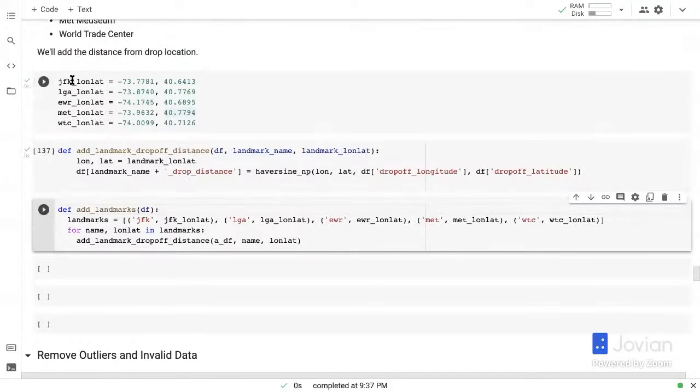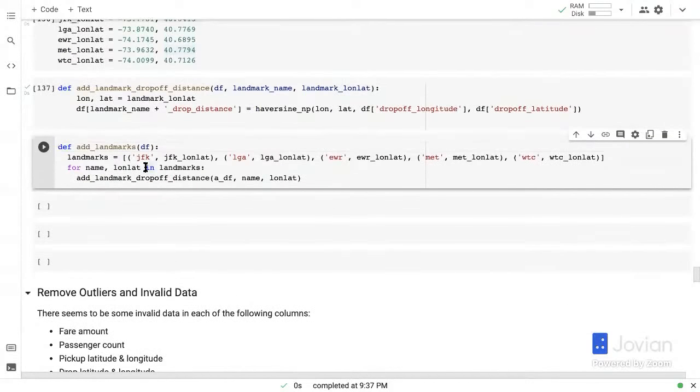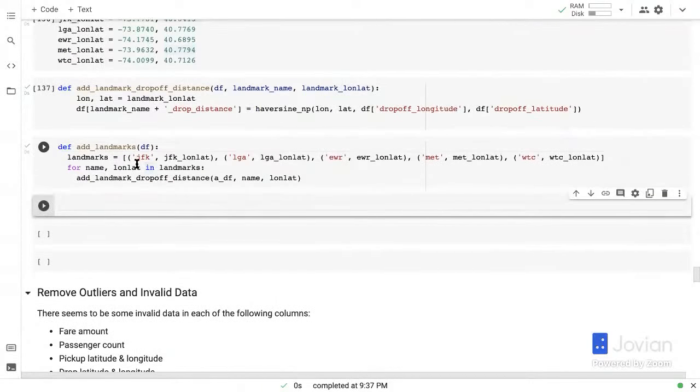And of course, we need to do it for a bunch of landmarks. So here we have created this add landmarks function that's going to do it for each of the landmarks, right? So this is why creating functions is really useful, because now we can just do add landmarks, train df.